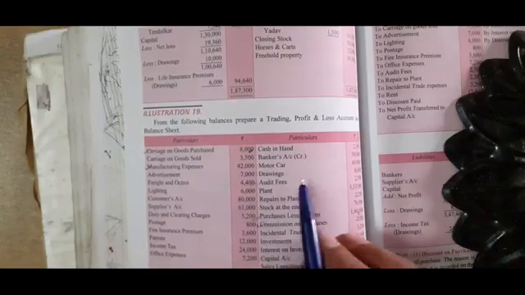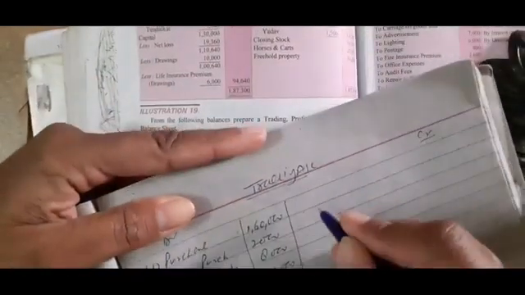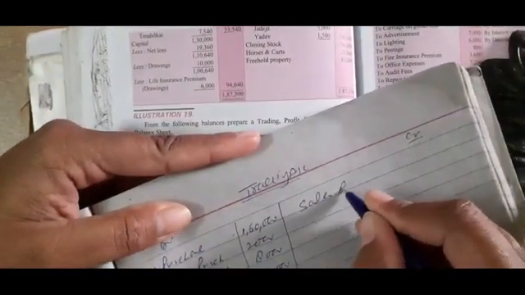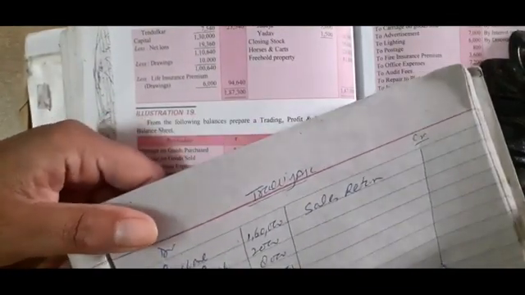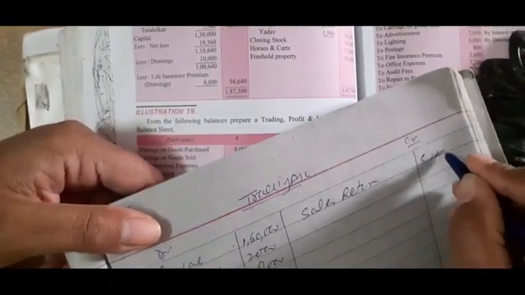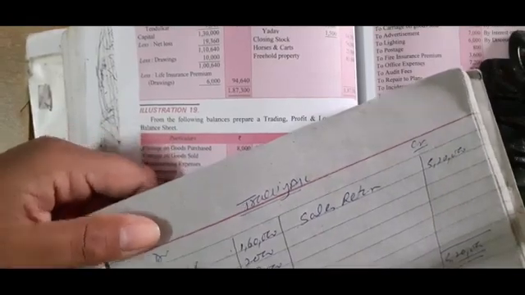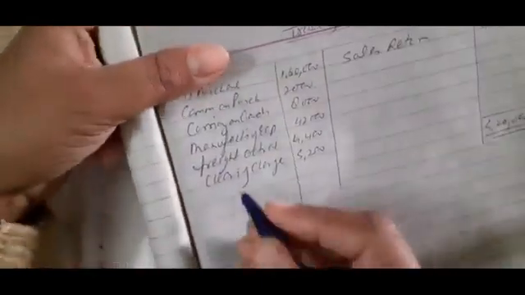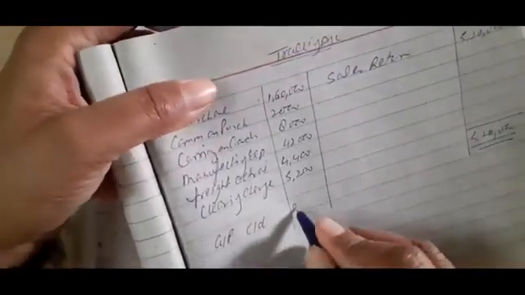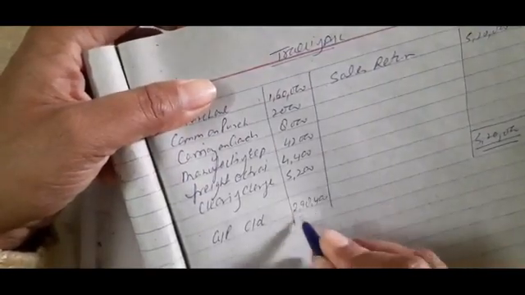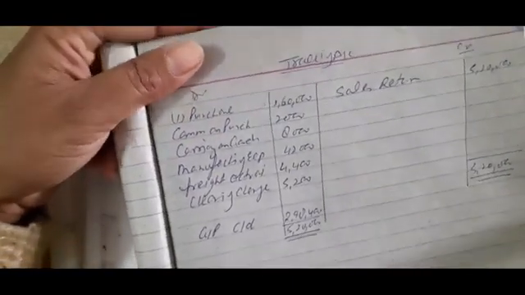On the credit side we will use sales, first 5,20,000. The sale return amount has already been deducted, so the final sale amount is 5,20,000. Now the total on the credit side is 5,20,000, and the remaining amount on the debit side is called gross profit carried down, 2,98,400, and the total amount is 5,20,000. So the first account we have prepared.